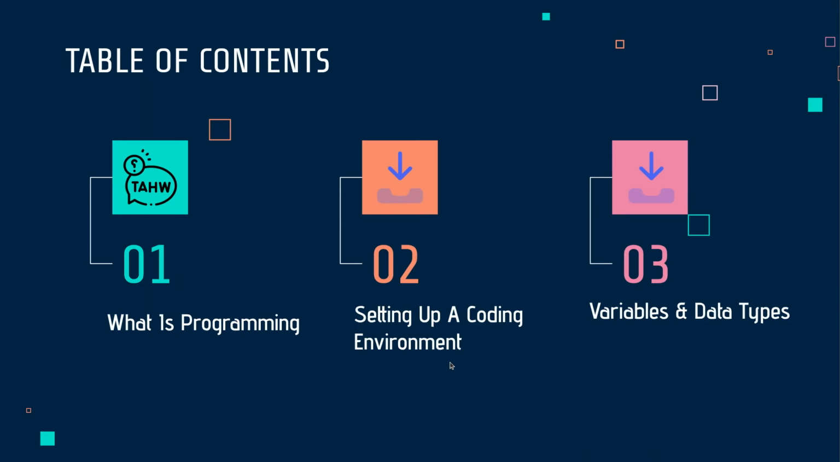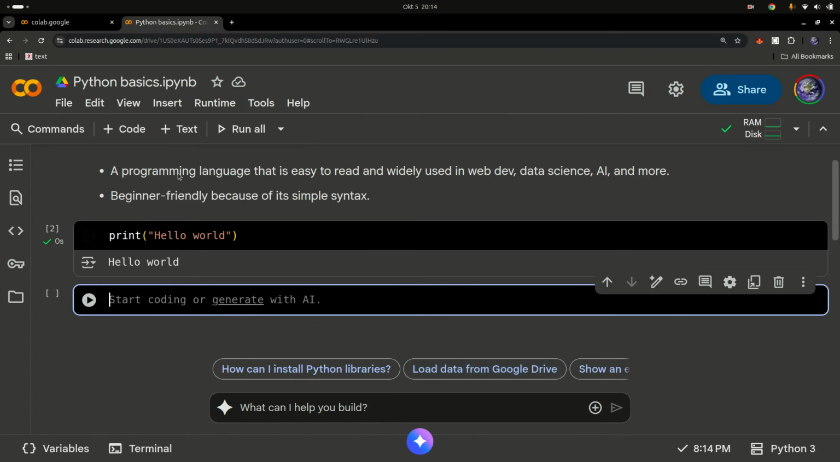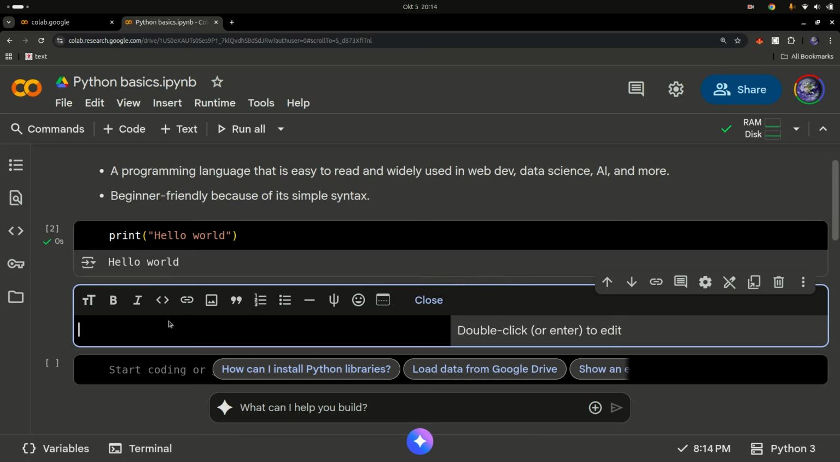We have set up our environment. Now let's look at variables and data types in Python. We have gone ahead and printed hello world. So what is a variable? A variable is simply a way of storing information in the computer's memory. That's basically what a variable is. Variables store information within the computer's memory. I'm going to add the same notes for you right here. So this is going to be variables.